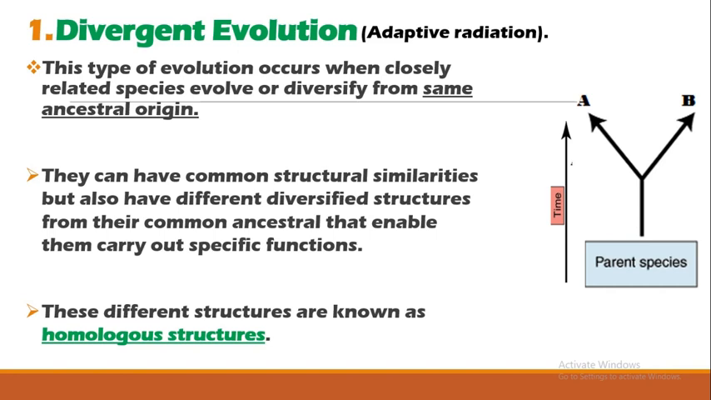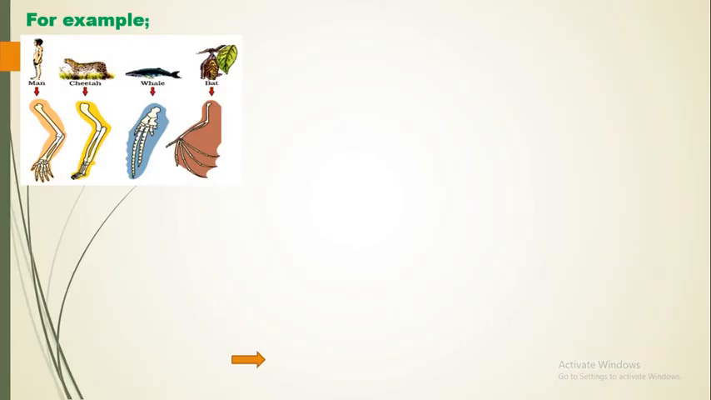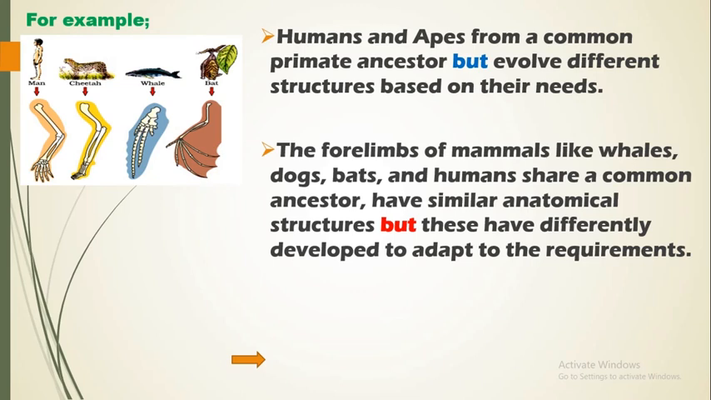Using this for better understanding, for example, we can have two or more species from the same parental origin, but they have evolved over the time to have different structures due to the function or the environment they find themselves. So these different structures help them to actually survive in their environment, and those structures are called homologous structures. Let's look at examples. For example, we have the human and apes.